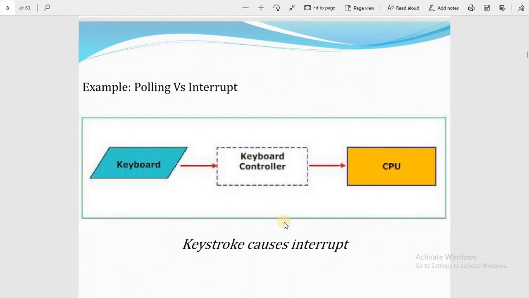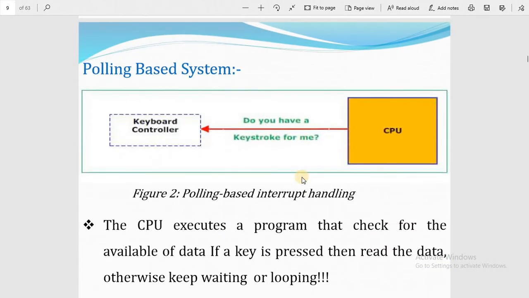So this is the diagram. A keystroke causes an interrupt between the keyboard controller and the CPU. The keyboard controller will handle the polling and interrupt handling. In a polling based system, the CPU asks the keyboard controller, do you have a keystroke for me?